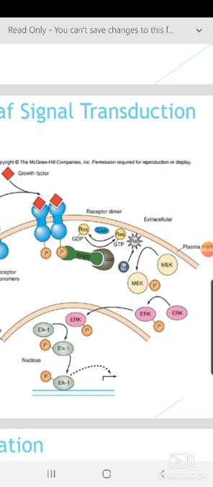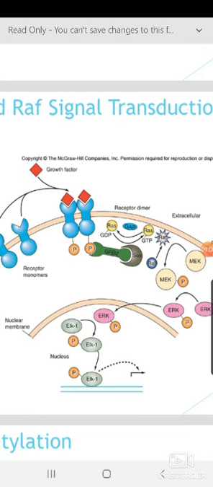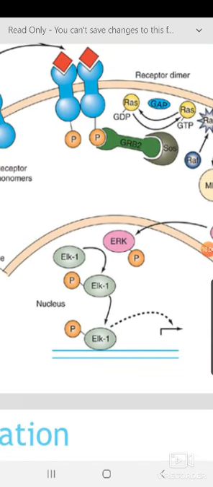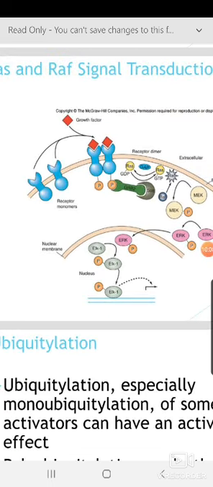ERK phosphorylation goes inside and there are so many targets. Here the target changes with tissue specificity and signal specificity. They have shown ELK1, this nuclear protein, which helps the transcription factor to activate its target gene, JUN.